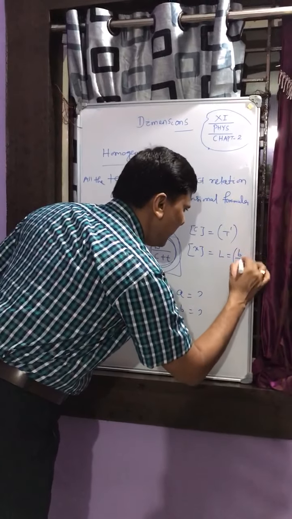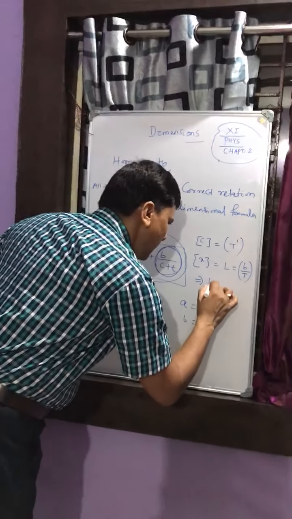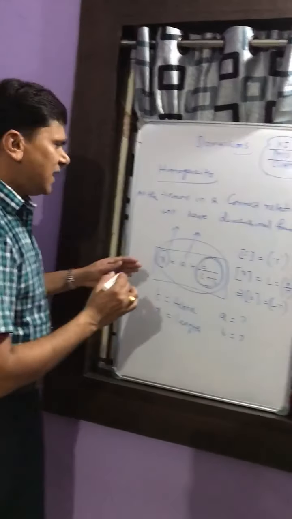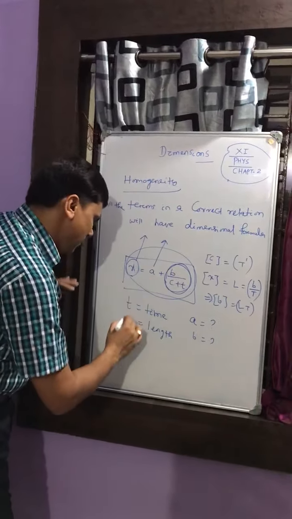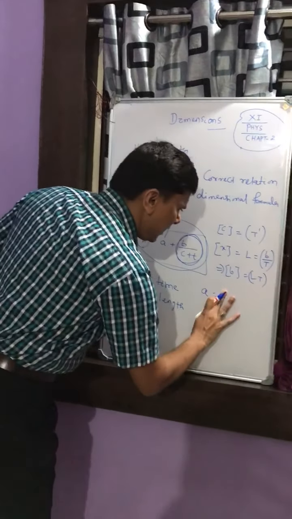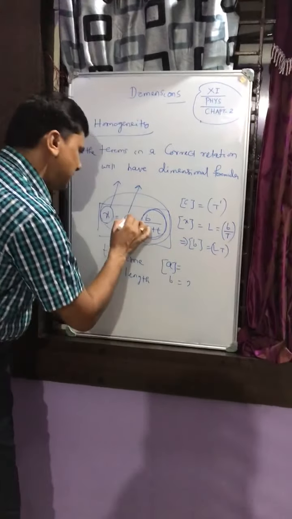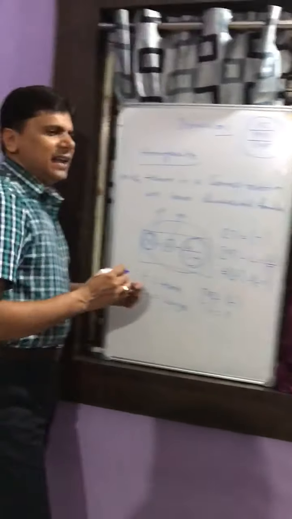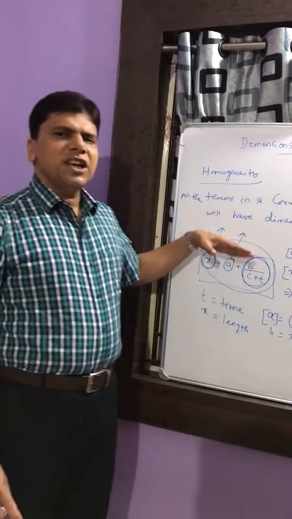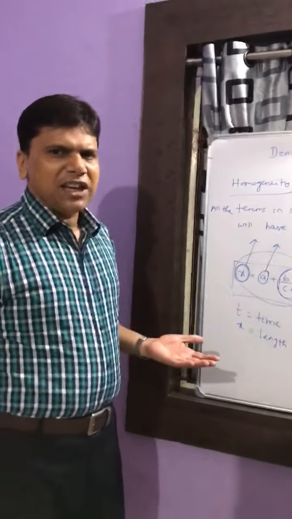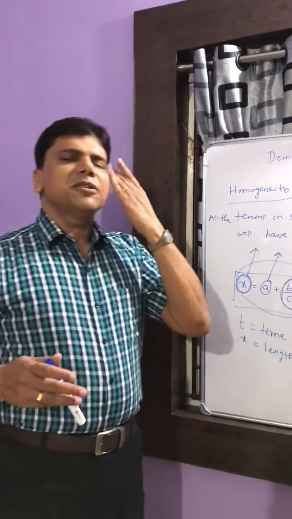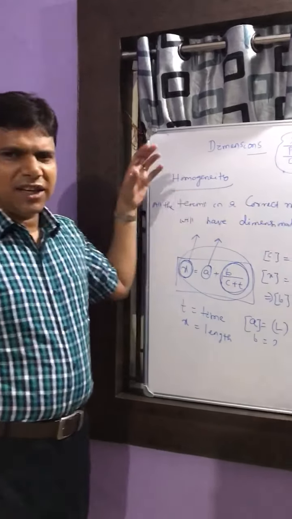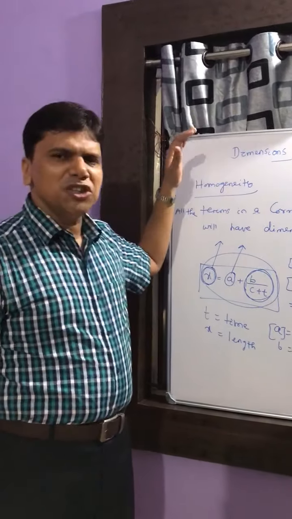So this will be b by t, and our b will be equal to L into T. Similarly, for A, it will have the same dimension as x, so it will be equal to L. In this way, if we are given any relation, we can find the dimensional formula of the unknown, and the simple principle we follow is the principle of homogeneity.